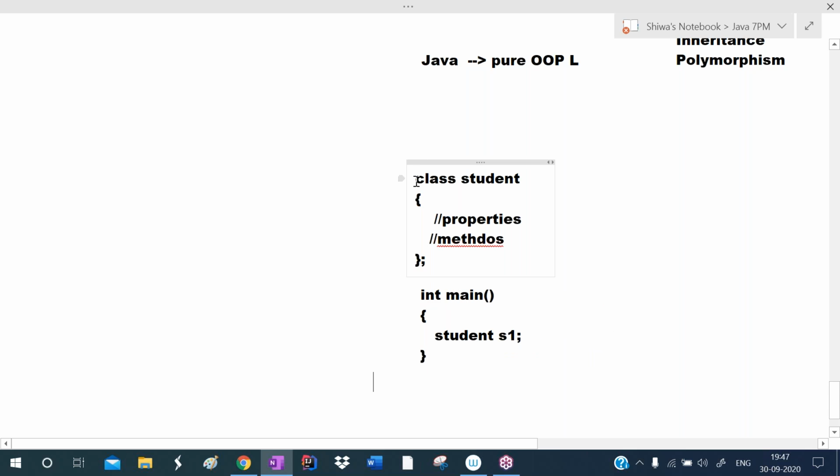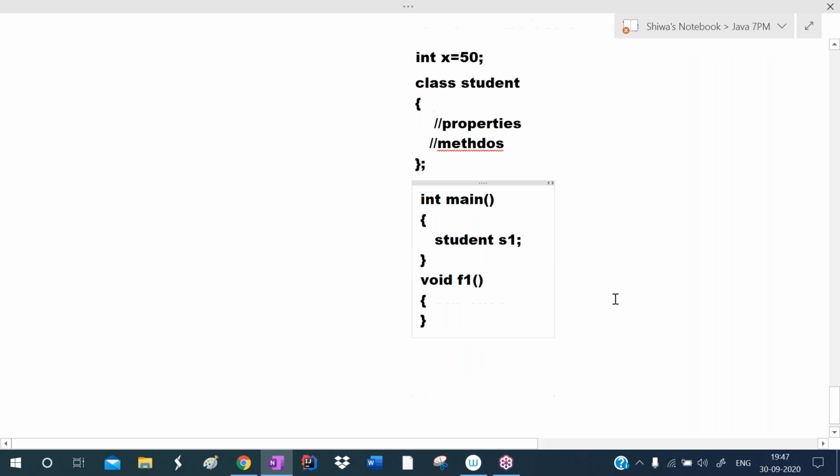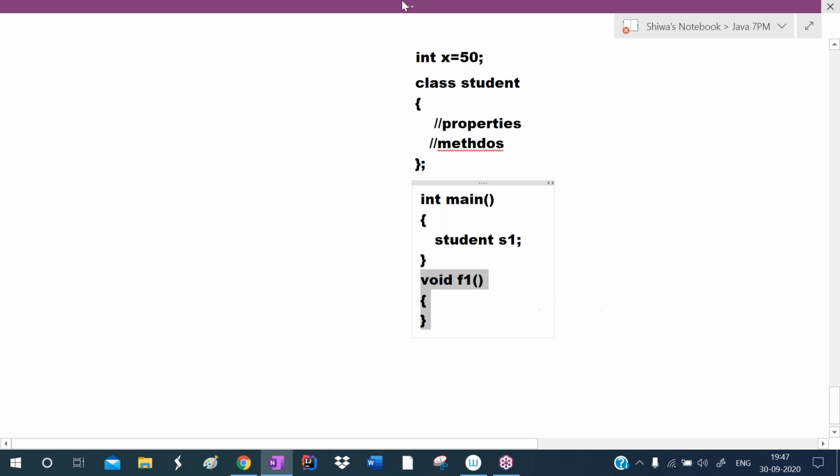Outside of the class, if you want to define any members, we can define them. Above this class, if you want to declare any variables like this, you can declare them. This is called global declaration. And if you want to define any functions outside of this class, you can define them. C++ is the advanced language of C language, so all the features of C are also available for C++. So we can define functions outside of the class and declare global variables. This X is a member I'm defining outside of the class. F1 is a member I'm defining outside of the class.